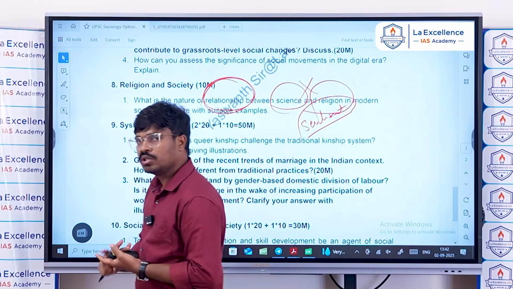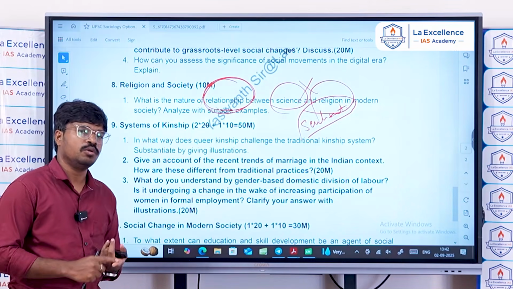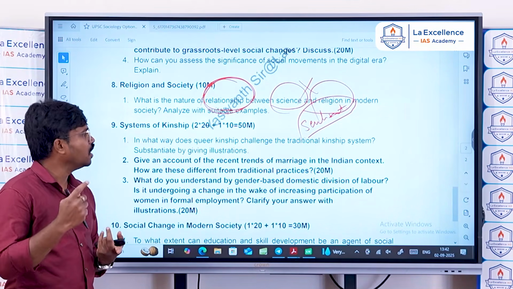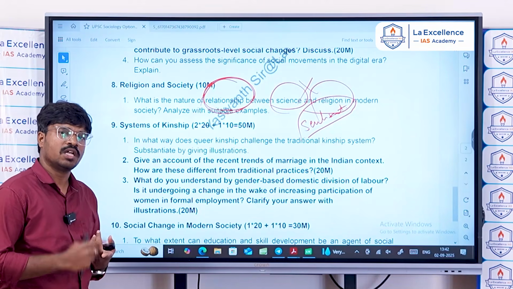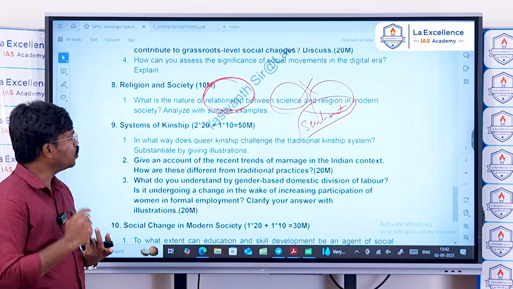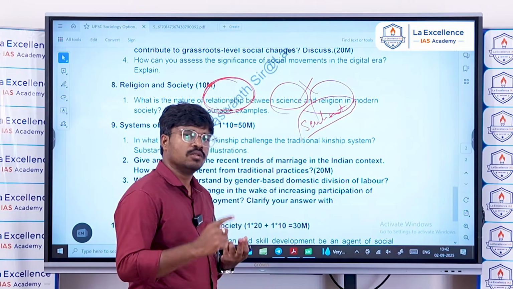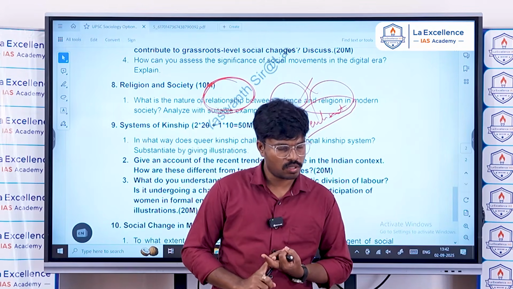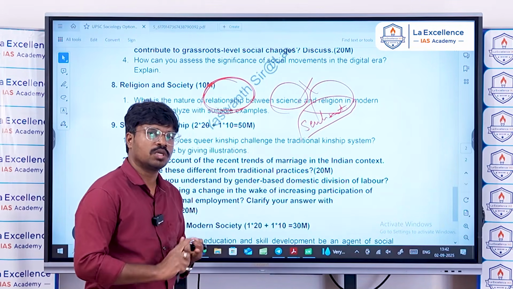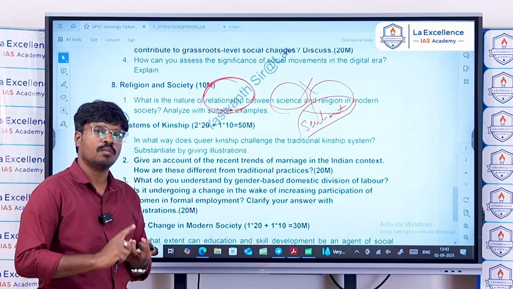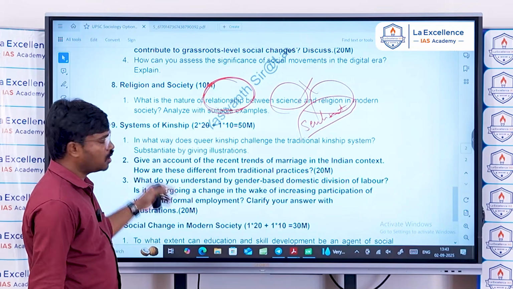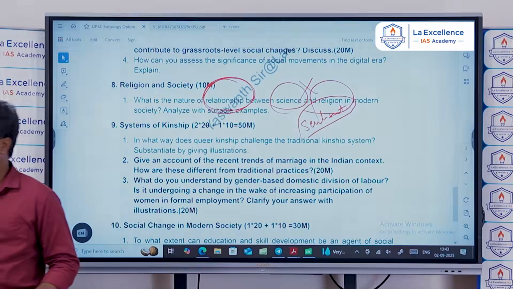That means both are complementing each other, and we should not look at science and religion from an opposite or antagonistic nature. We should look at science and religion from a complementary approach, and this is what religion and society is.